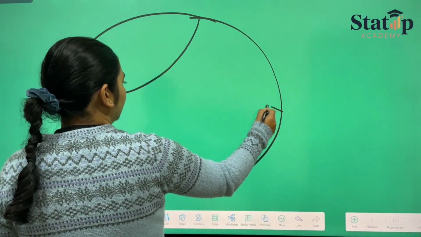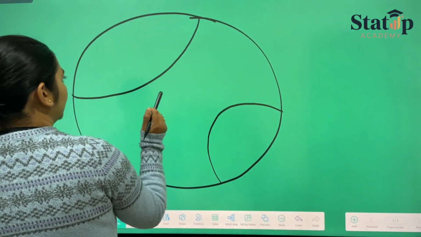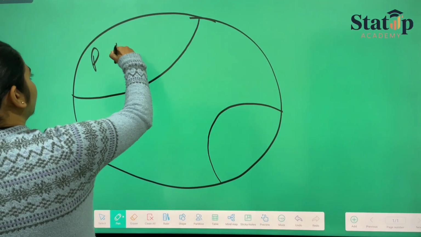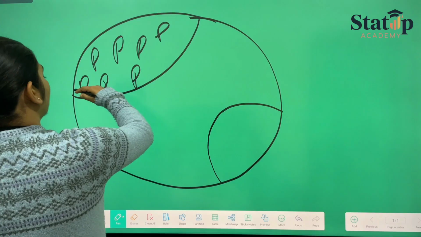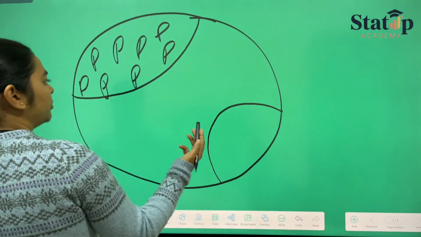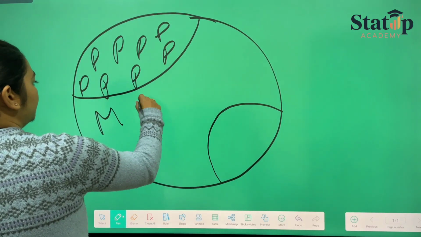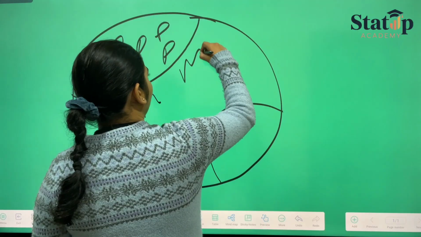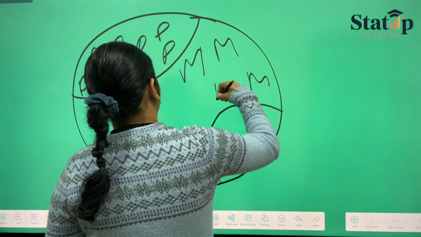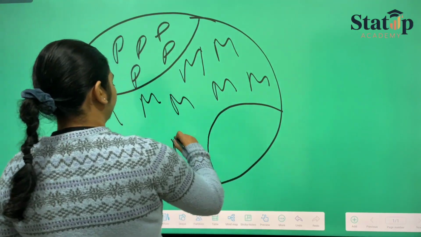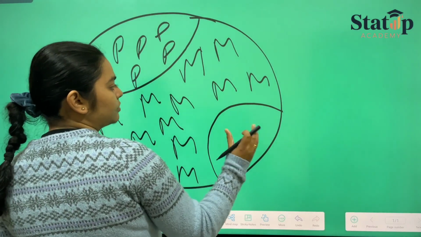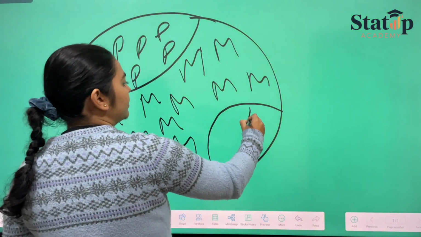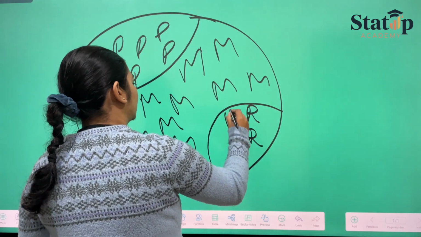This is the poor community, if we are talking about India. This is the middle class community. The maximum strength is middle class, we know that. And this small portion of the society is acquired by the rich class.